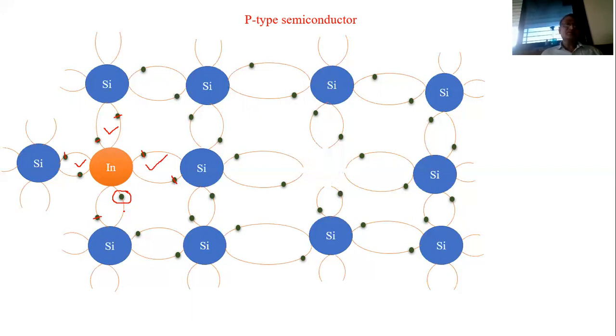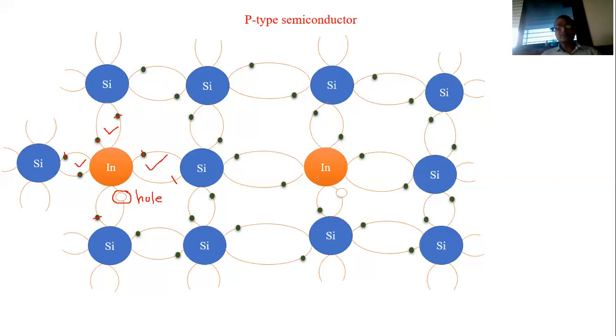So there is a deficiency of an electron in this bond, and this deficiency of an electron creates a hole. Thus, 1 indium atom added provides 1 hole.